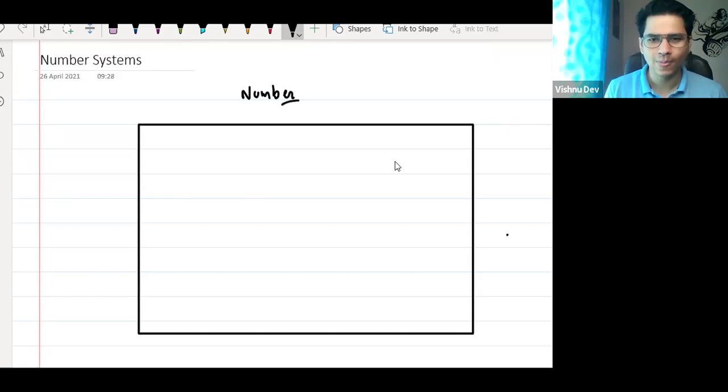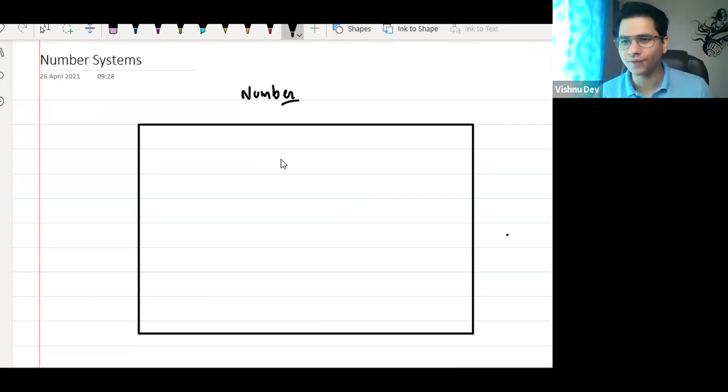Now in a country, for example in India, we have different states. So in this big country of numbers, there must be different types of numbers, just like the states in any country.